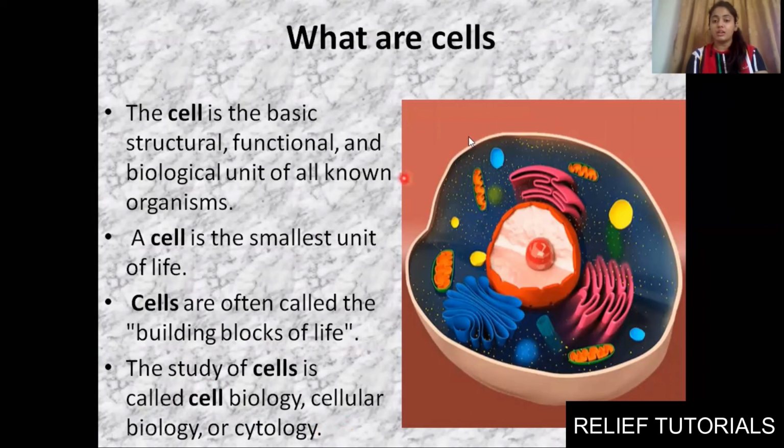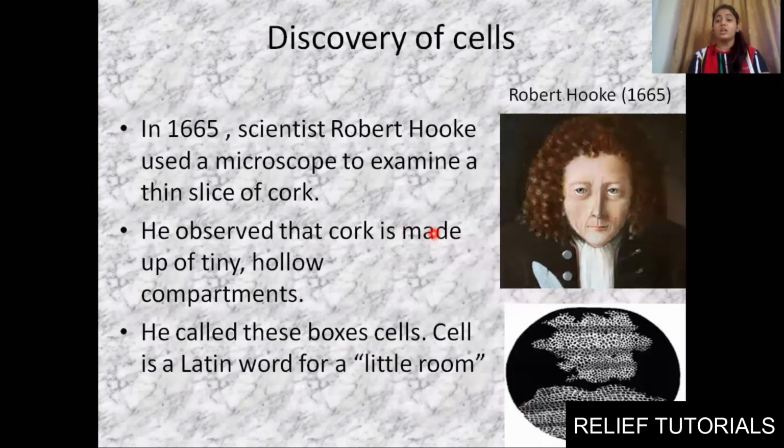This is the structure of a cell. You can see in this cell, the nucleus is present, endoplasmic reticulum is present, Golgi body, lysosomes, vacuoles. Different cell organelles are present, but those things we will study in detail later on. So the cell is the basic structural and functional unit of our life. Clear? Okay, moving towards cell theory and the discovery of the cell.